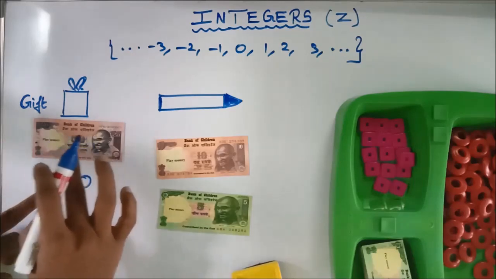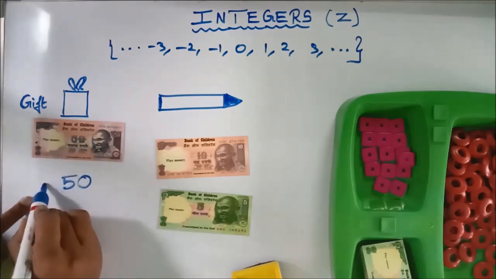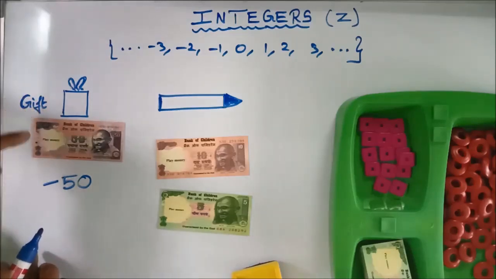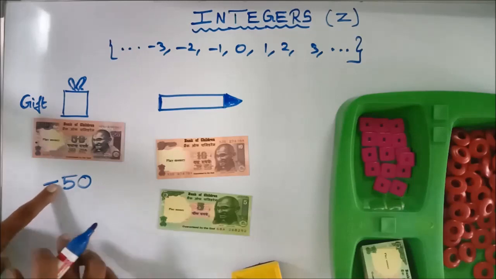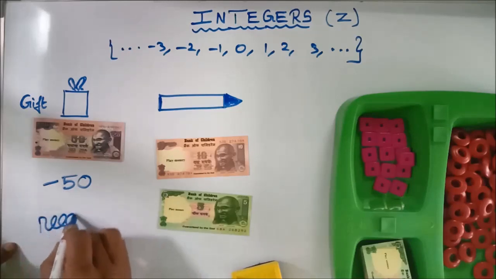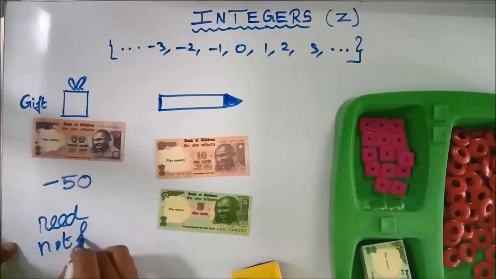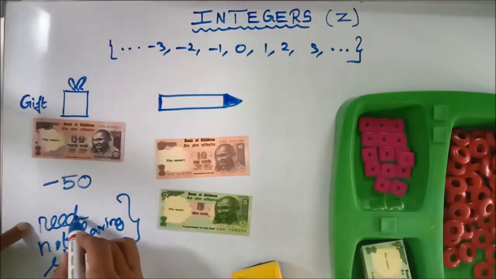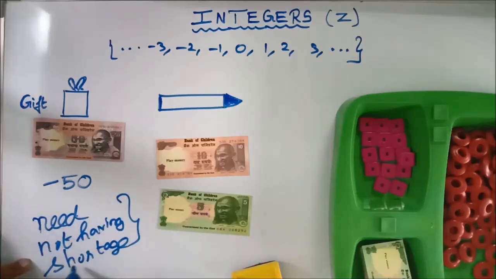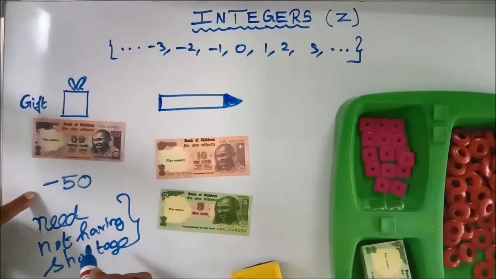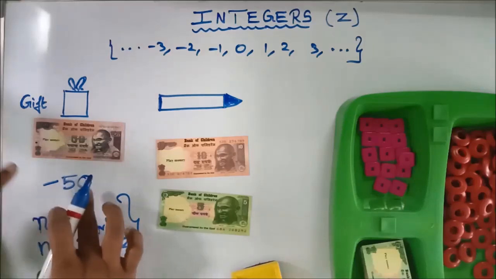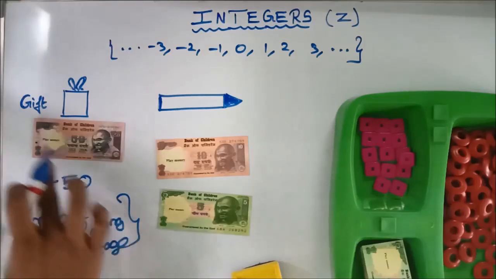To represent such a situation, we are using the symbol negative, that is minus. That is, you are in need. For that we are putting the symbol minus. You are not having. You are in shortage. So, to represent such situations, need, not having, shortage, we are using the symbol minus. That is, you are in the need of minus 50 rupees. That is, you are in the need of 50 rupees to buy that gift.